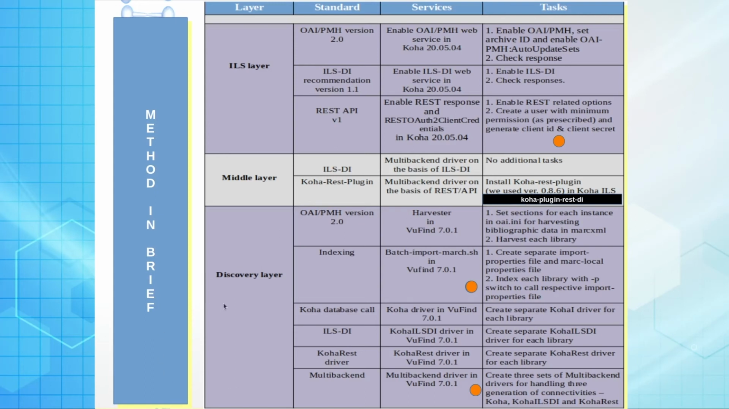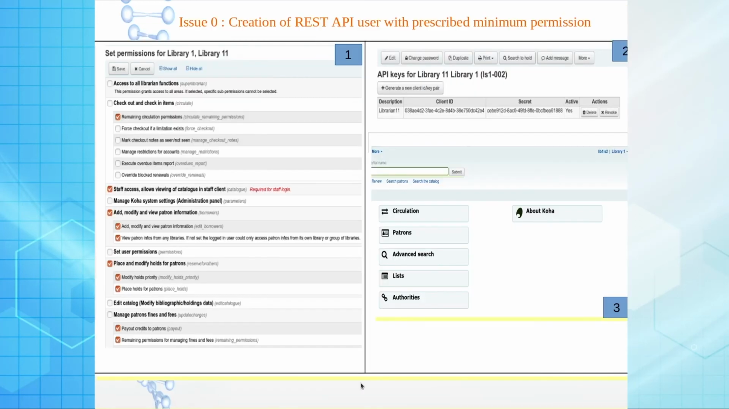At the discovery interface, we need to use OAI-PMH for harvesting. We need to use indexing through Apache Solr, and we can select different kinds of drivers. If we have multiple libraries, we need to use a multi backend driver to connect many libraries at any given point of time.